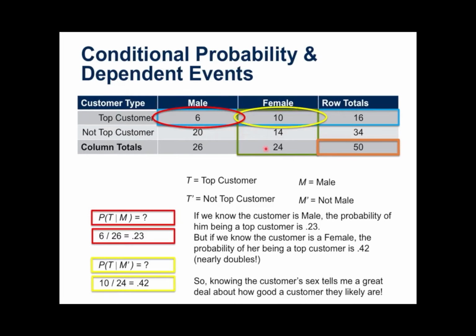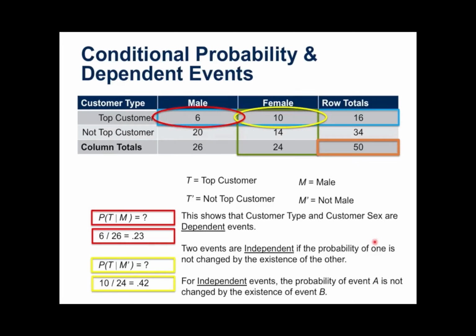Or if we wanted to convert more males to be top customers, now we know we have quite a big road to double effectively the likelihood that they're going to be a top customer, because right now females are definitely winning. This shows that customer type and customer sex are known as dependent events. It's dependent because knowing something about a customer's sex helps me interpret and understand whether or not they're a top customer. I can definitely see that from the calculations.